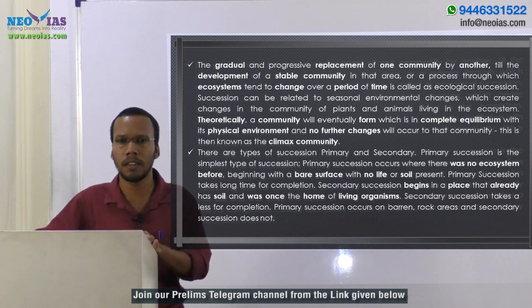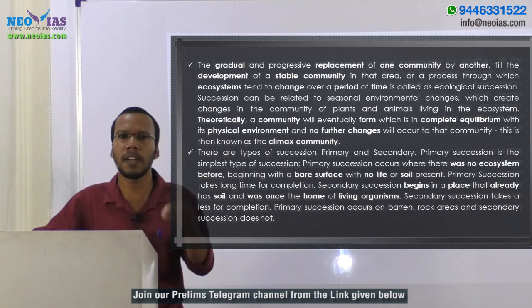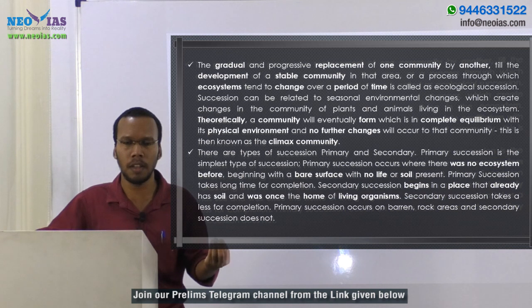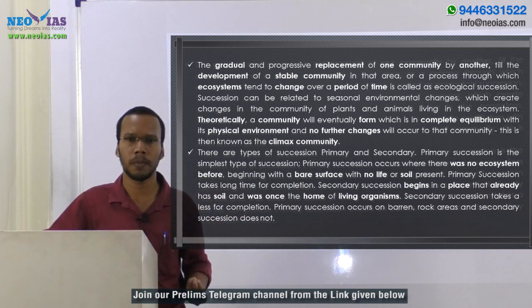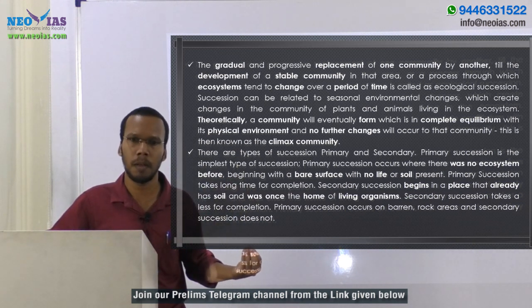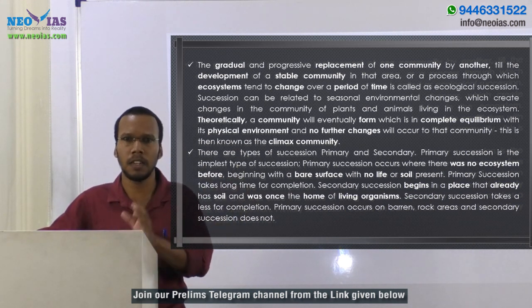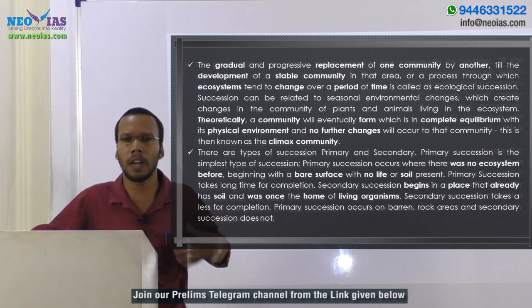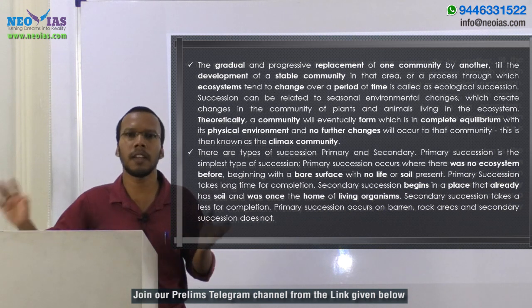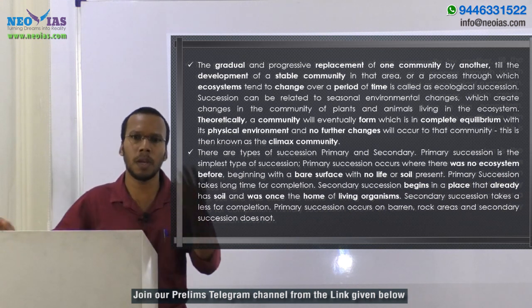So secondary succession is faster, and primary will take more time, because primary needs to make soil, and they need to enrich the soil with nutrients. Okay, so that much time will be taken. So it will take a long time to form a mature forest in primary succession. But regarding secondary succession, it already has nutrient-rich soil. Okay, so the grasses can easily grow there. Again it will be much faster than that of primary.